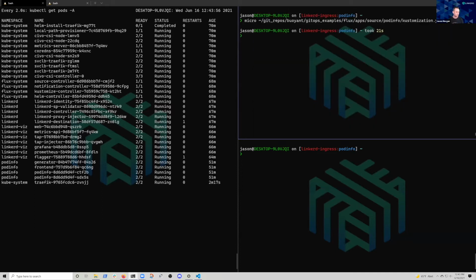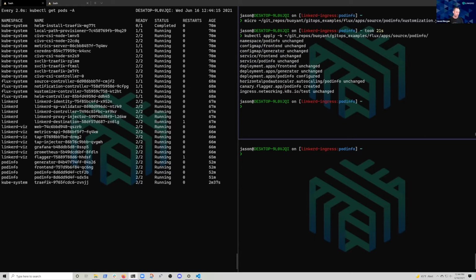So I'm just saving the deployment, and then we're going to reapply, right? What I'm going to do here is apply with a -k, which is kustomization. I'm going to do a kustomization deployment of this pod info app, and we're going to add Flagger to the environment, or tell Flagger to start controlling this pod info deployment.